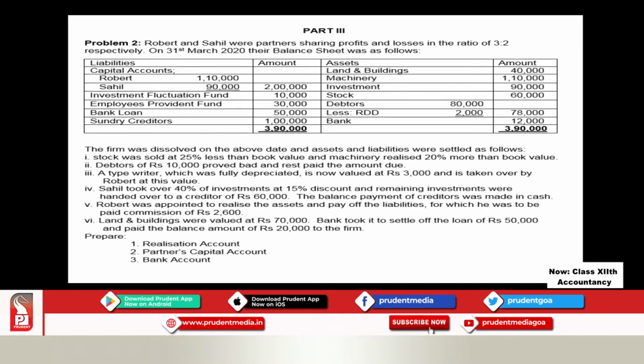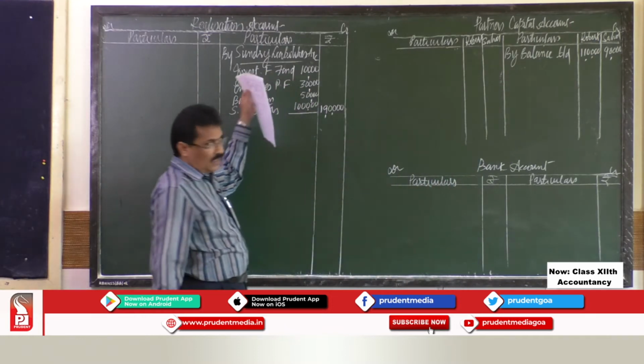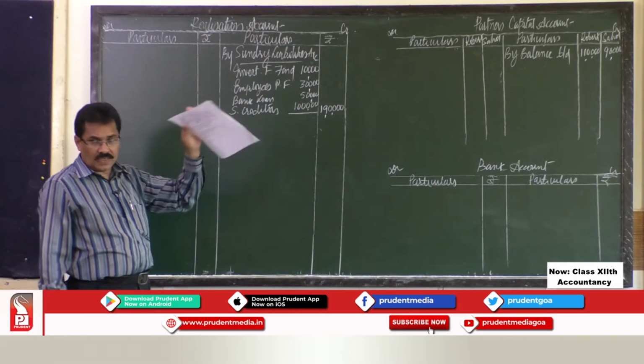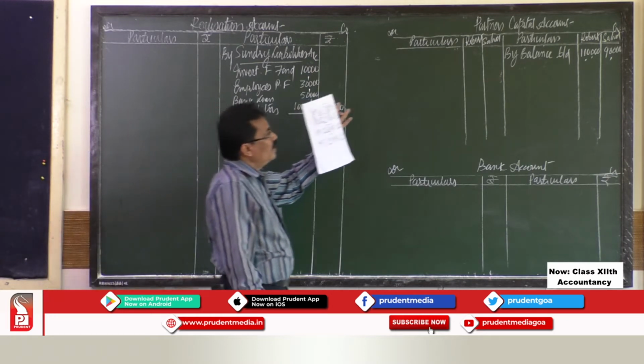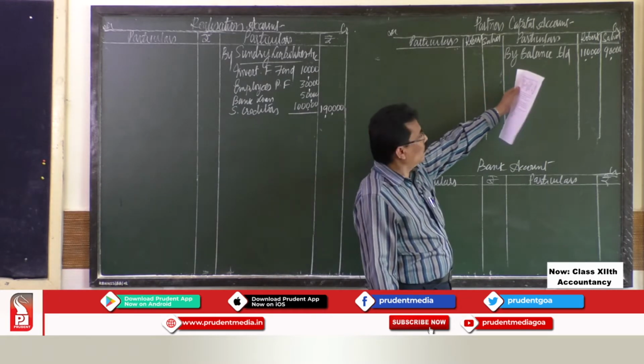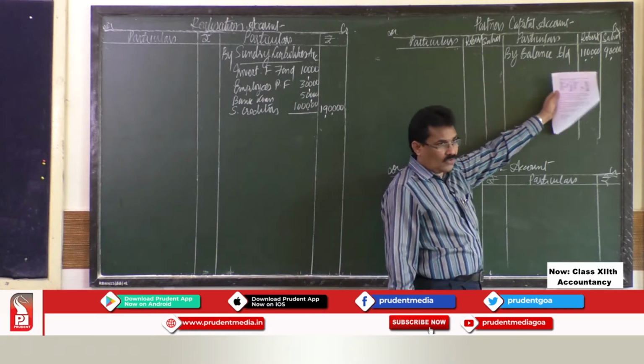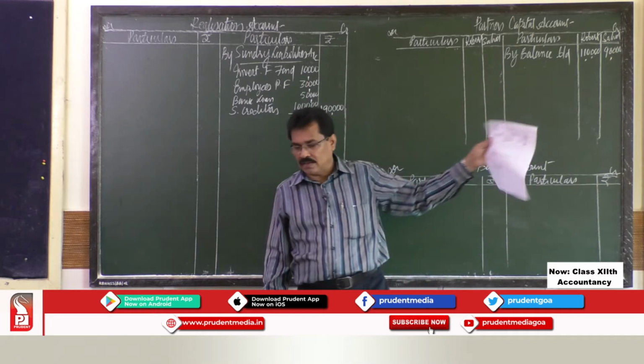So, we transferred all the items on the liability side of the balance sheet. External liabilities we transferred to the realization account to close those liabilities accounts. Then the partners balance we transfer to partners capital account. This is an internal liability. These are external liabilities. The capital account we are not closing, we are just transferring the amount due to partners here. So, we will close it later on.